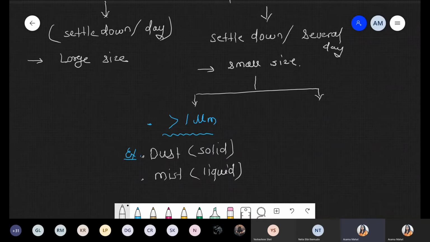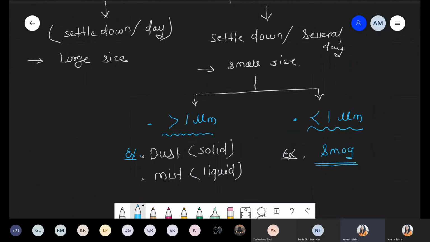So when we are talking about greater than 1 μm, we have to take an example, that is number one, that is dust, or maybe there is a presence of mist also. But when we consider size, these are less than 1 μm. So it's a very small size. And in this condition, simply we can take an example, that is formation of smoke. So we'll discuss what is the meaning of that smoke.